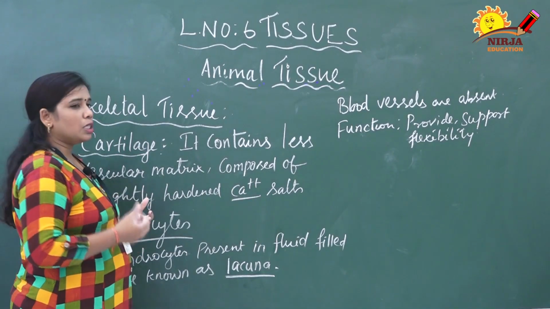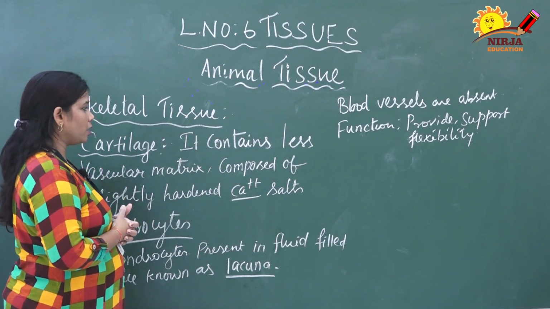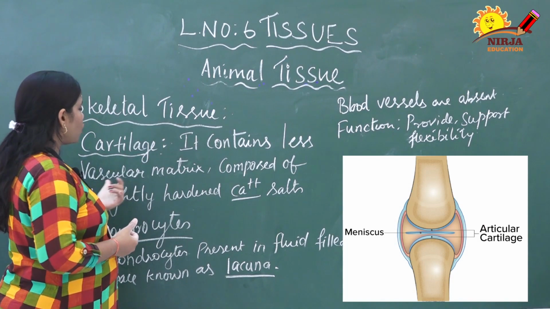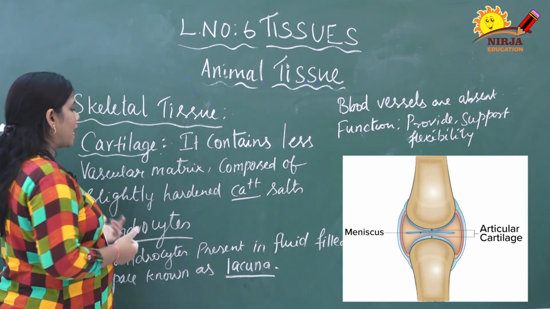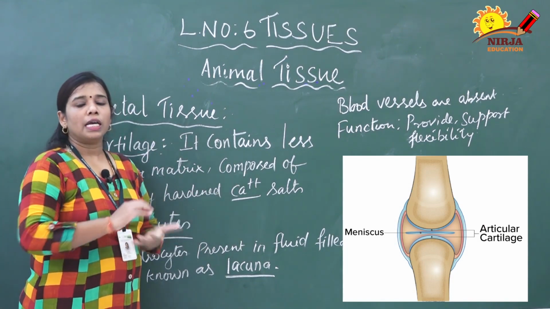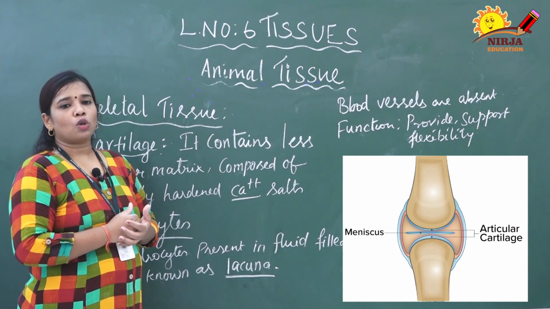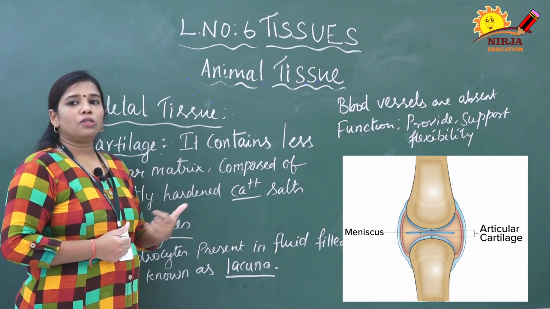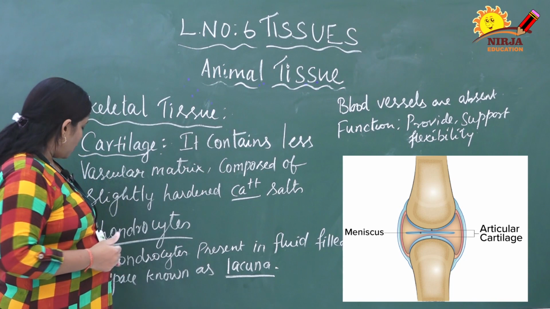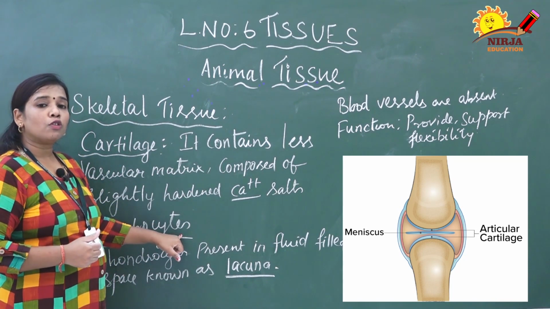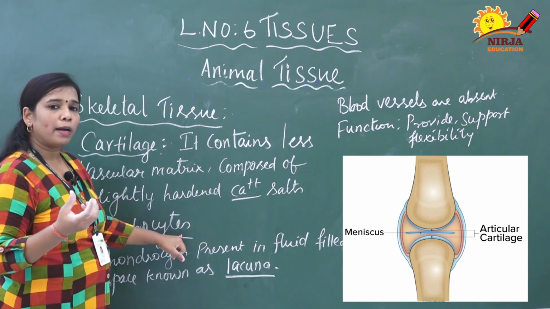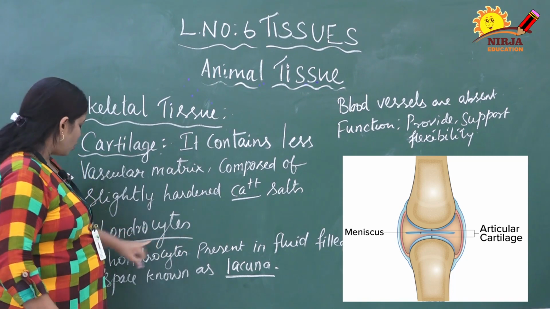Cartilage is very flexible and soft in nature. It contains a less vascular matrix. It is composed of slightly hardened calcium salt. The cells of cartilage are called chondrocytes. The chondrocytes are nothing but the cells of cartilage. The cartilage is also made up of cells, and those cells are called chondrocytes.